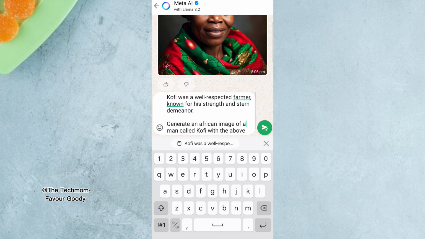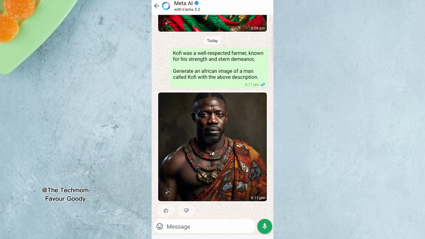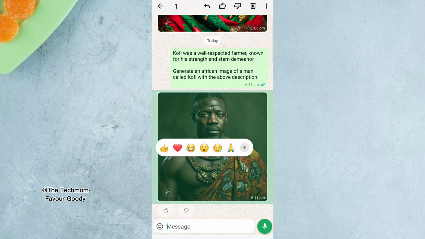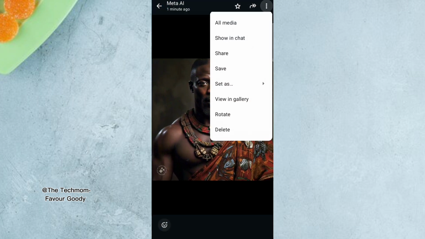So I said something here. I said Kofi was a well-respected farmer known for his strength and demeanor. Now generate an African image of a man called Kofi with the above description. Do you see my prompt? You go ahead and click here. It will start generating. So now this is the image. You go ahead and remove that. Download it first. You see the 3 dots here.